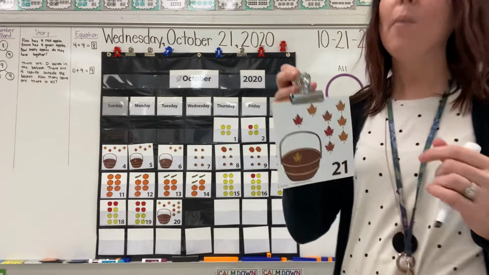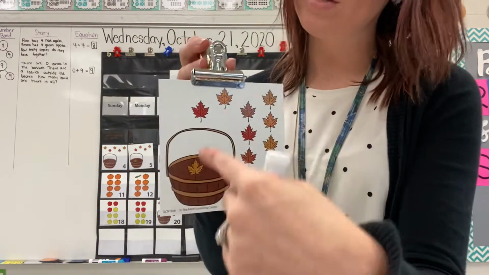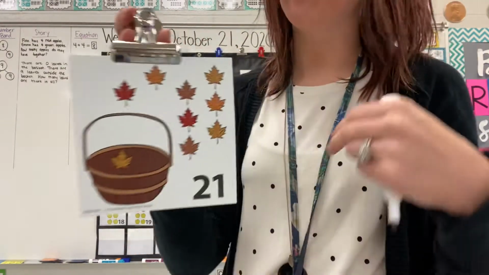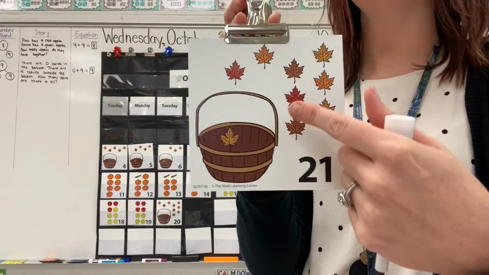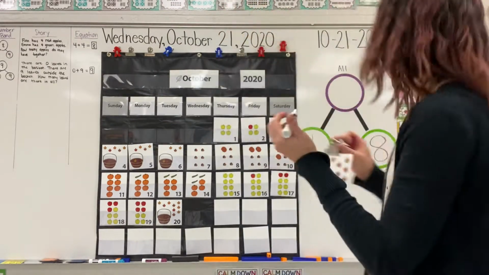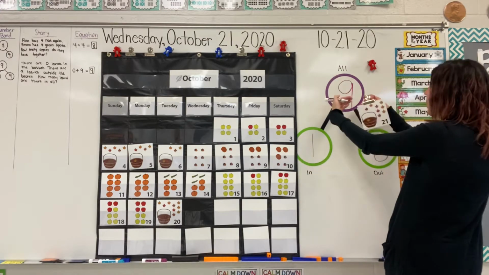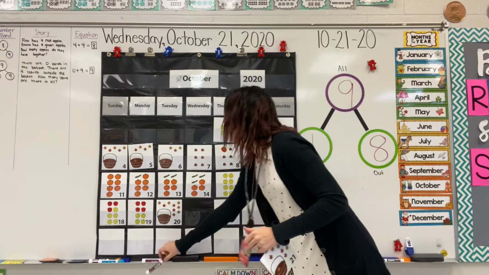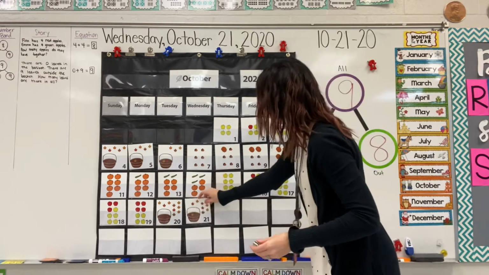Now, how many are on the whole card altogether? When we put the 8 and the 1 together, what's the whole thing? 9. 1, 2, 3, 4, 5, 6, 7, 8, 9. When 1 and 8 come together, it's 9.